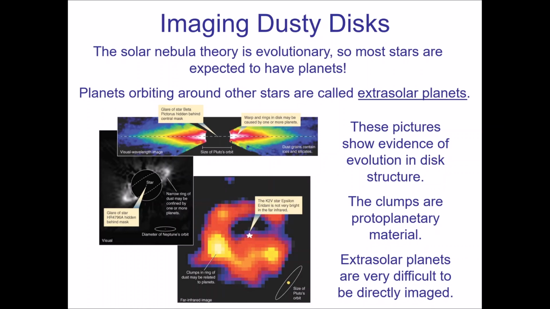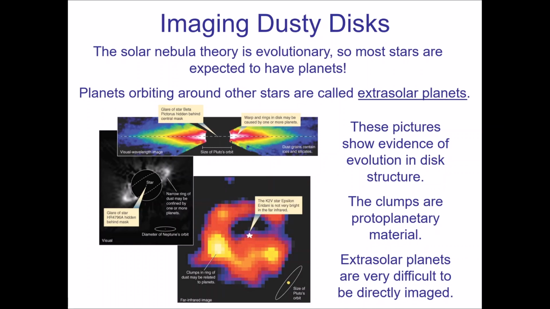Right? And these pictures show some pretty amazing things. I selected a few of the highlights. In particular, we see this one at the top here. It's called Beta Pictoris. We see that the disk is not totally uniform, that it contains warps and potentially rings, because we're seeing it edge on. So areas that are a little thicker in the disk are probably a ring structure. We definitely see a ring on the one on the left here. Again, rings are going to be formed because you have objects going around sweeping up material.